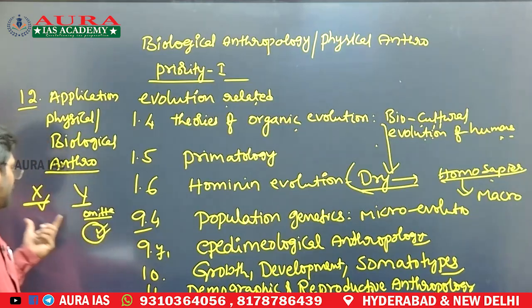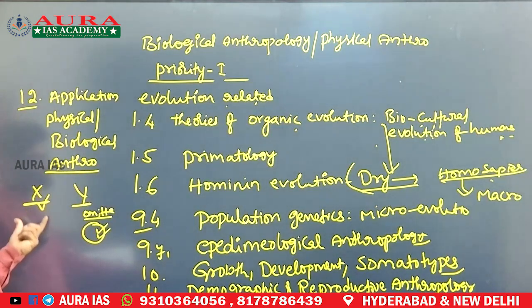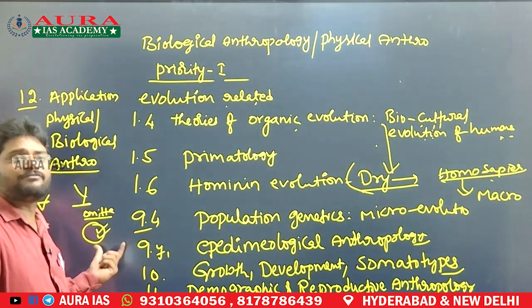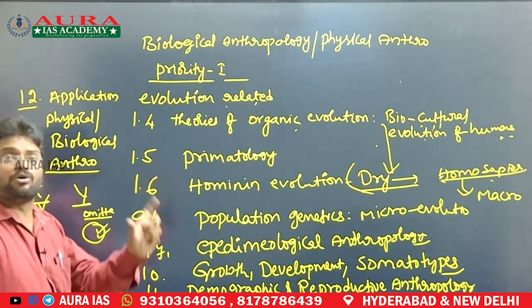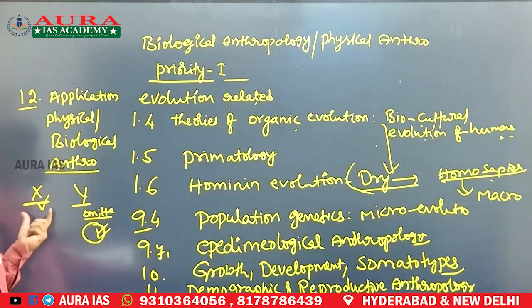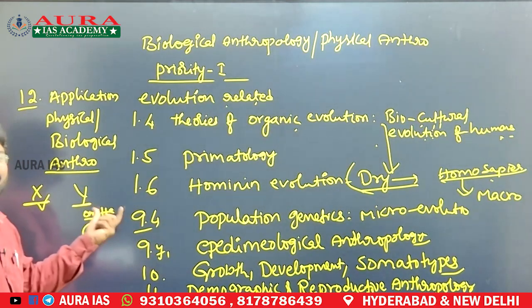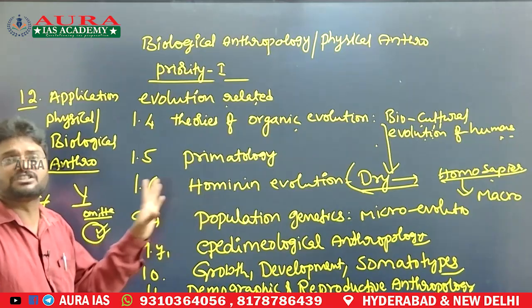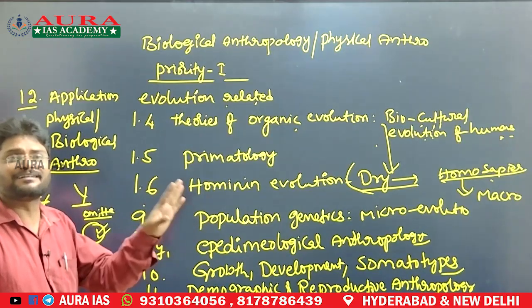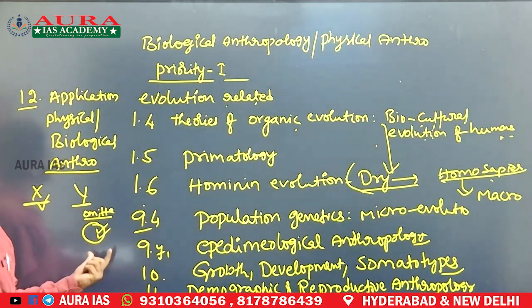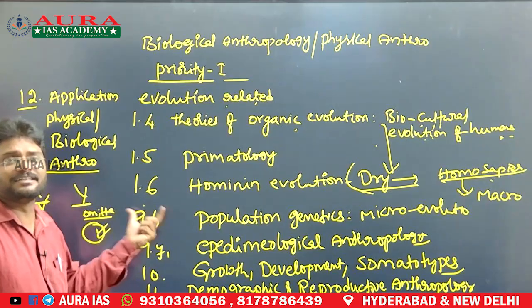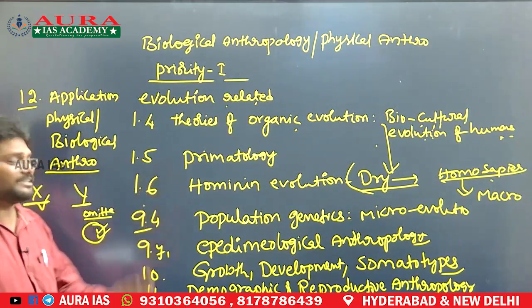Understand? Say, while you are studying Australopithecines in the X chapter, if you could not get the cultural development of Australopithecines and another book covers it, that point only you focus on. Already you studied the physical characteristics of Australopithecines here, and the Y book also discusses the physical characteristics. Don't study the same physical characteristics in the Y source, because time will get wasted and redundancy occurs. Whatever dimensions are additionally found in the second and third source, only that you cover for every topic. Reading the same topic again and again from multiple sources is not advisable.